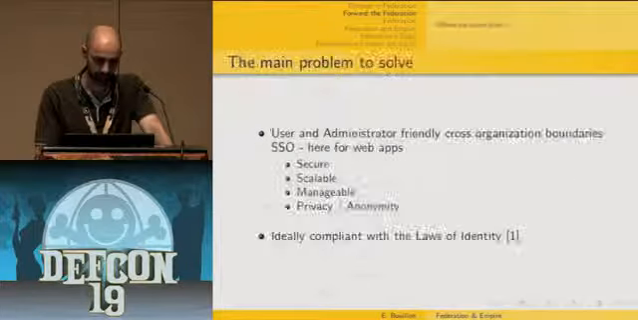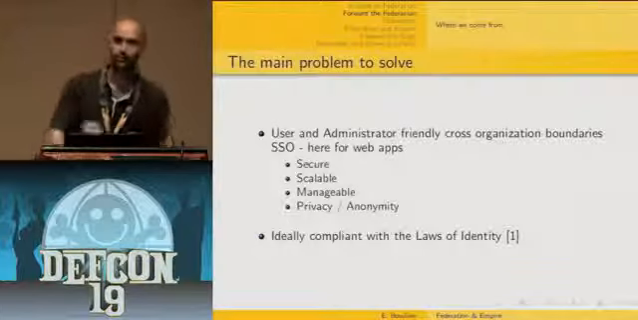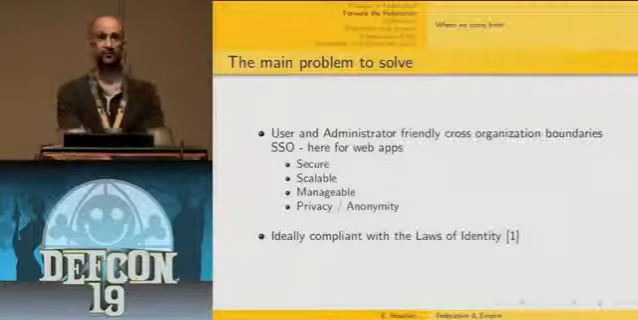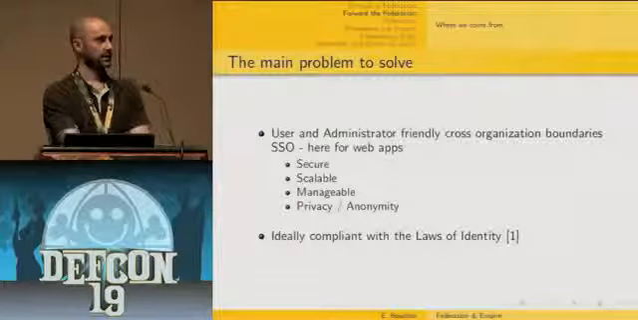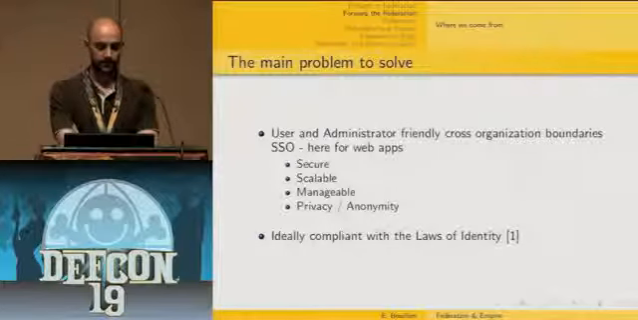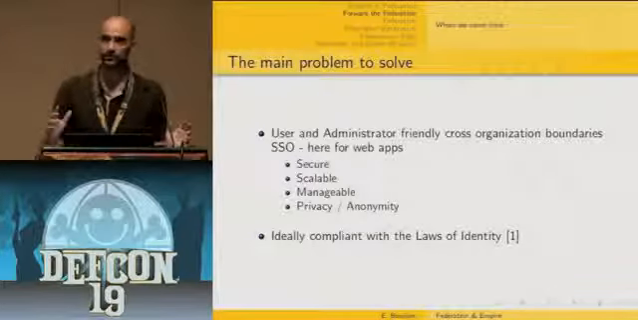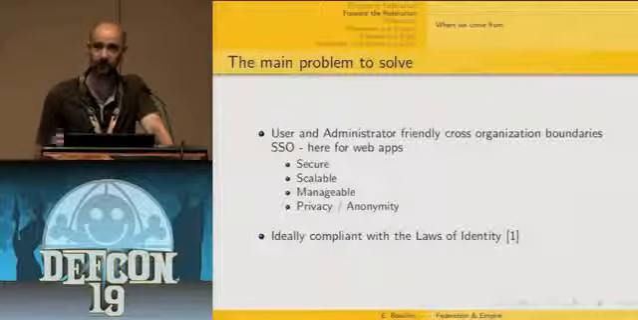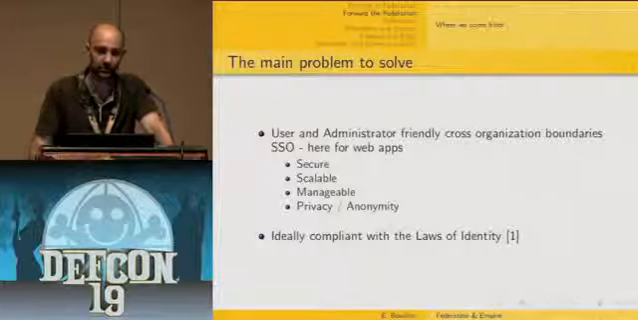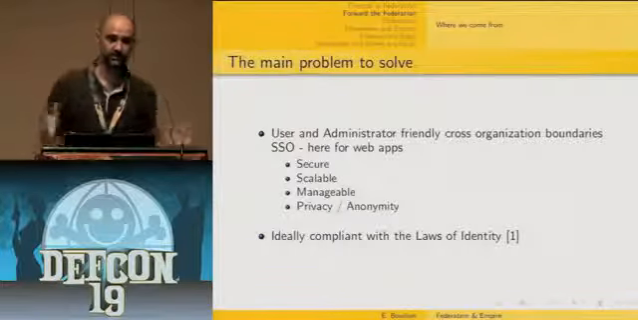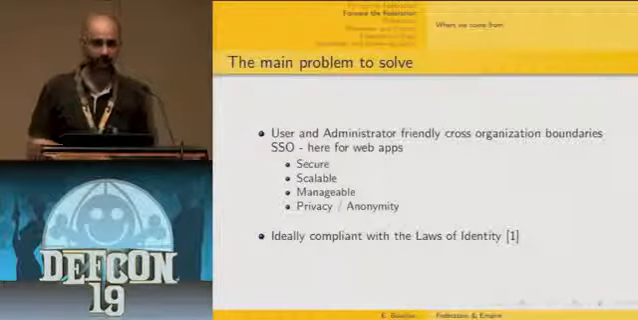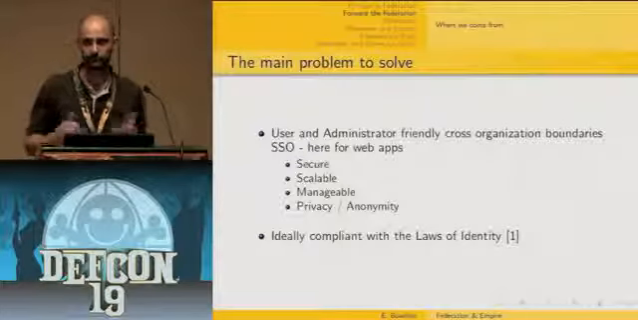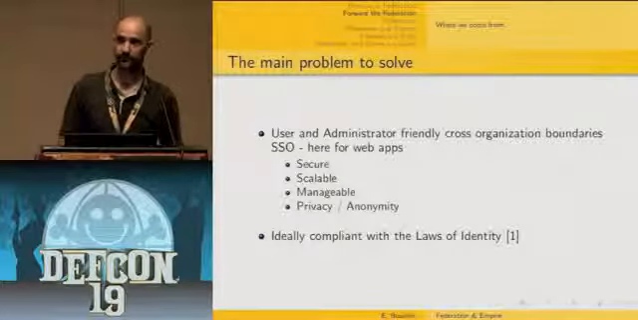So now, where do we come from? What is the main problem that this kind of standard tries to solve? Let's say that the single sign-on issue within a single domain has been solved for a while now. The initial solutions for this single sign-on problem in a single domain were very efficient from an administrator's point of view, but maybe not that satisfactory from a security point of view.